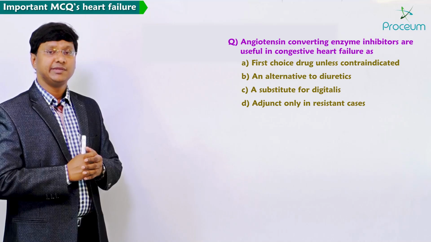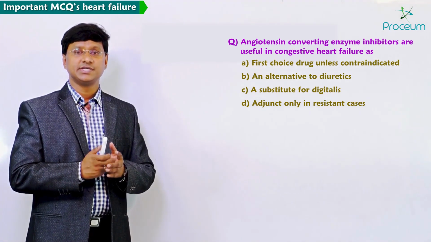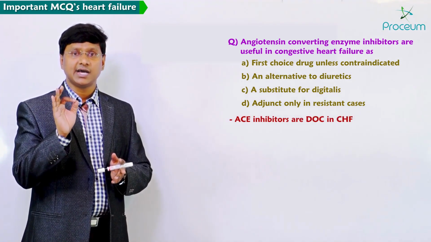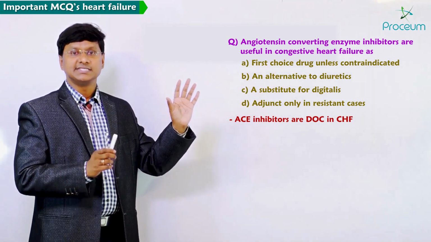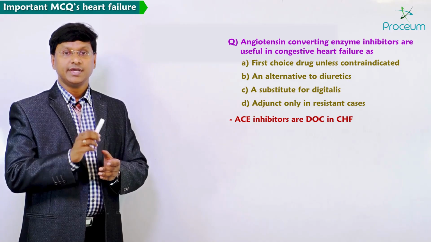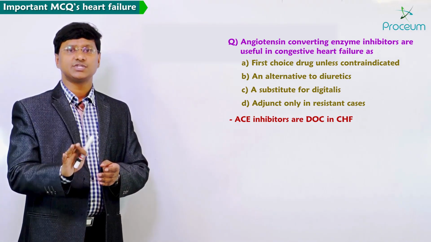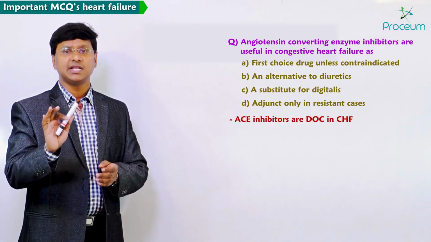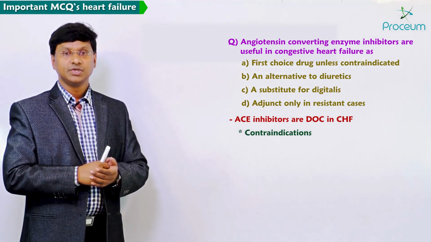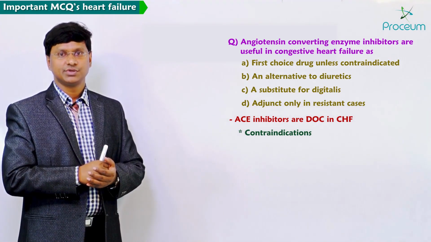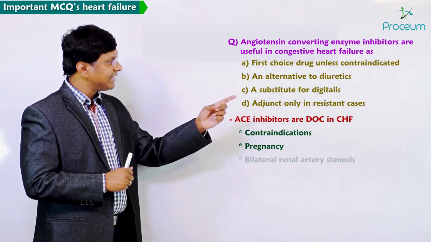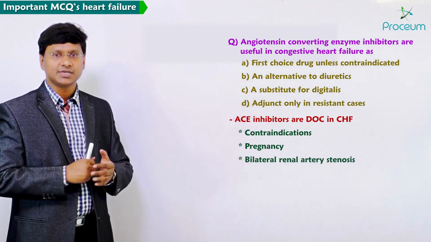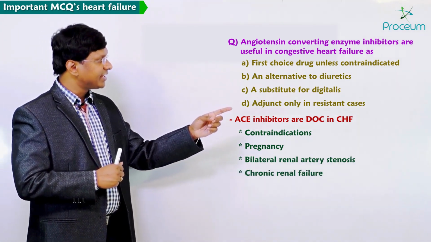Let me tell you an important point about ACE inhibitors. ACE inhibitors are the drug of choice in patients with congestive heart failure. Remember, these are the drugs which are used unless contraindicated. We have seen the contraindications: pregnancy, bilateral renal artery stenosis, and chronic renal failure.